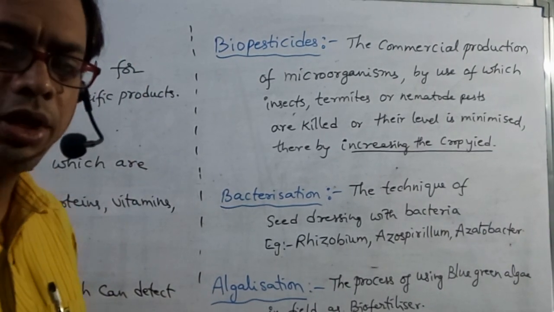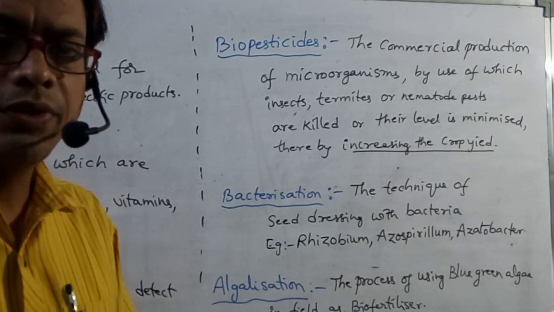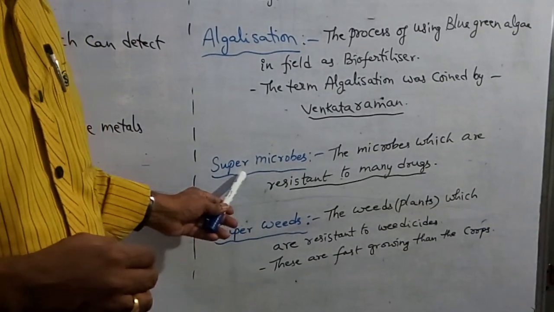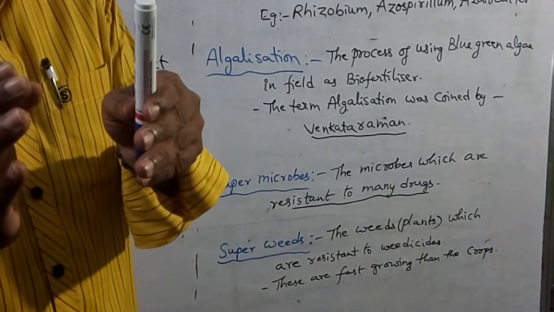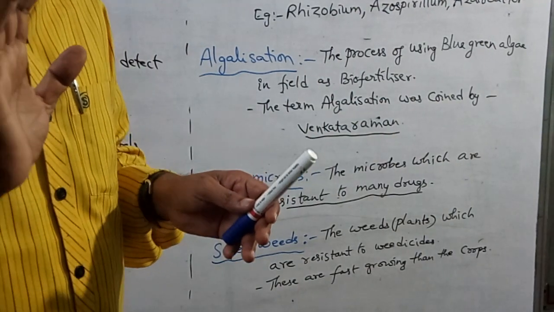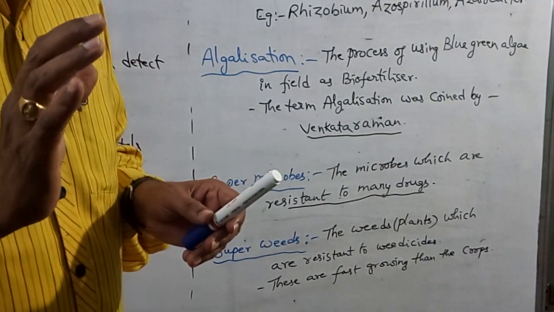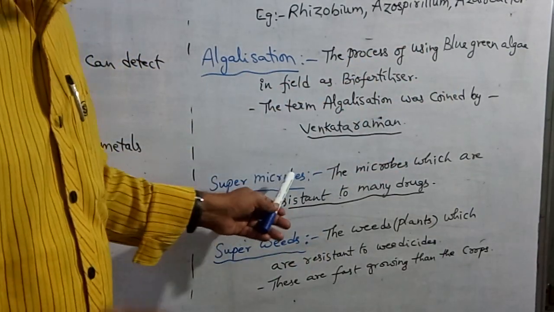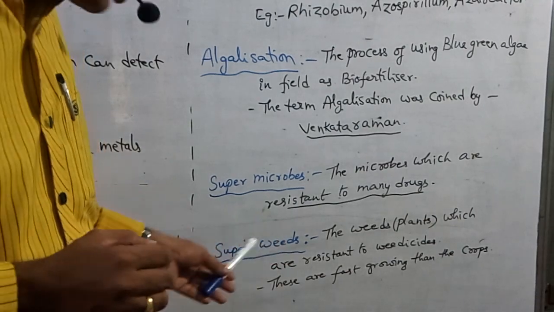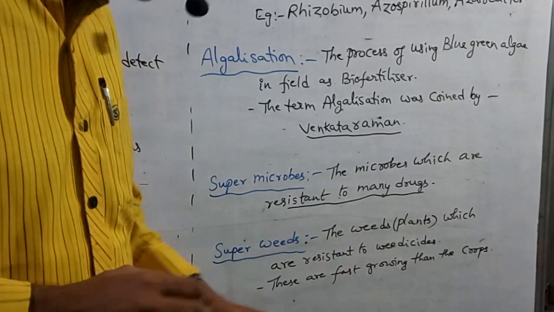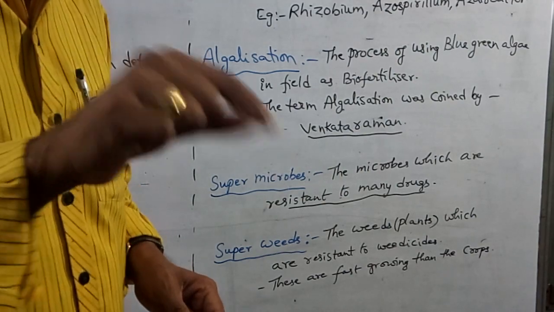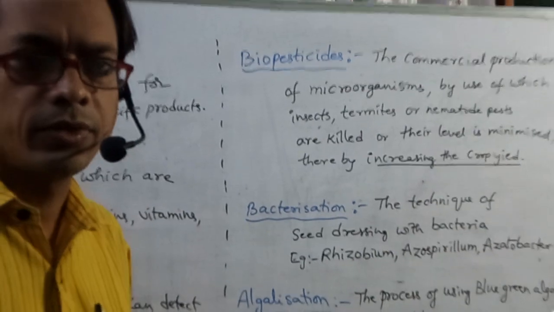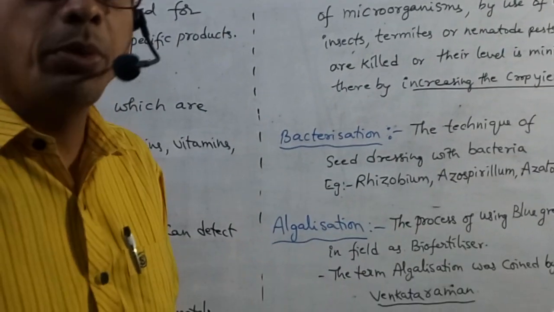Next, I want to discuss the terms super microbes and super weeds. What are super microbes? The microbes which are resistant to many drugs are so called super microbes. And what are super weeds? The weeds which are resistant to weedicides. Some weedicides are sprayed so that weeds will be killed.